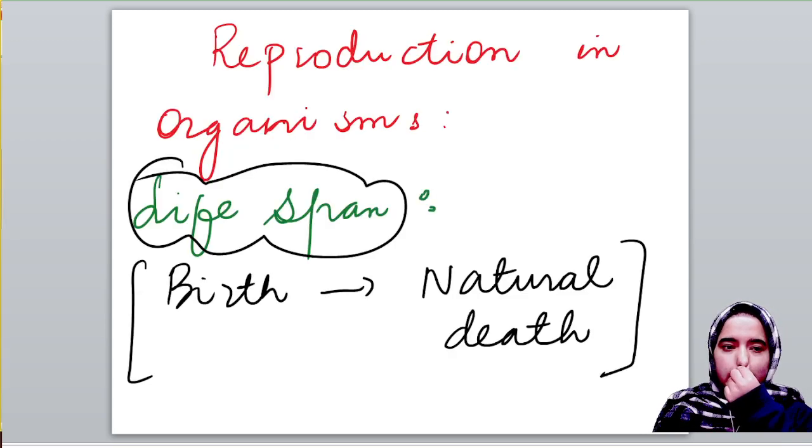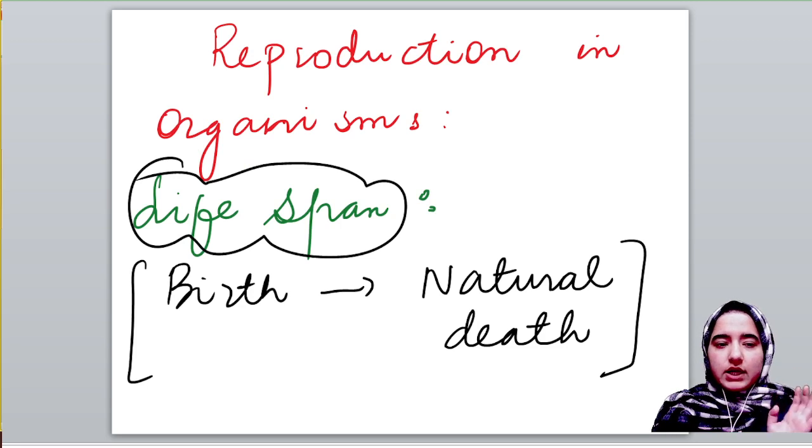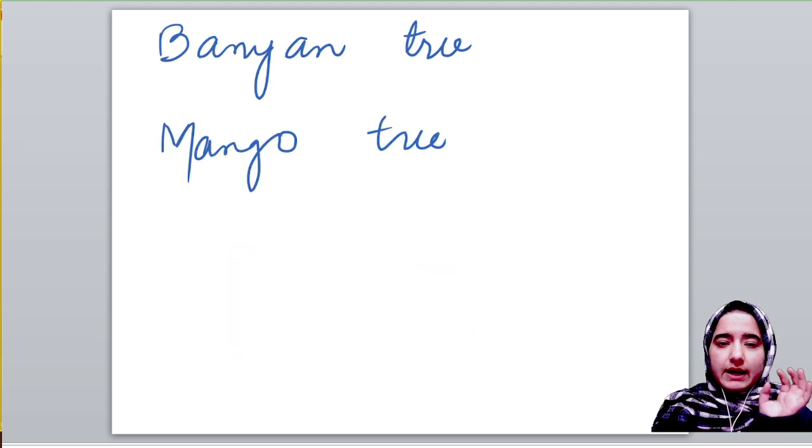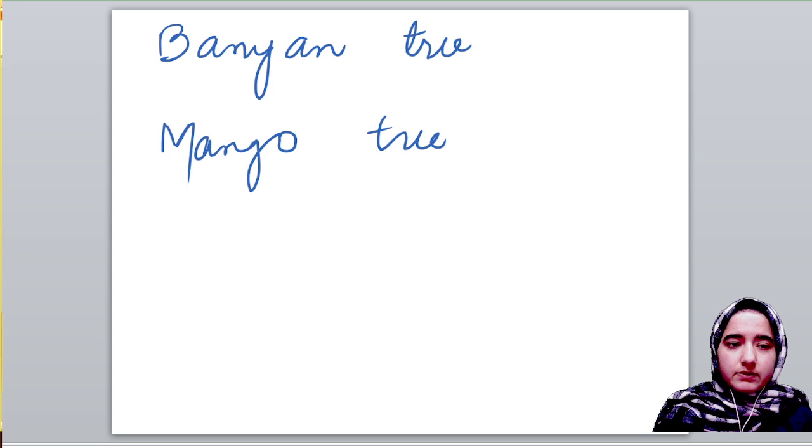I'm again repeating, lifespan is simply the period from birth to natural death of an organism, but it's not necessary that size will affect lifespan, because the size of a crow and parrot is almost similar, but there is a huge difference in their lifespan. Similarly, banyan tree and mango tree, despite being of similar size, have a huge difference in their lifespan. Please remember.